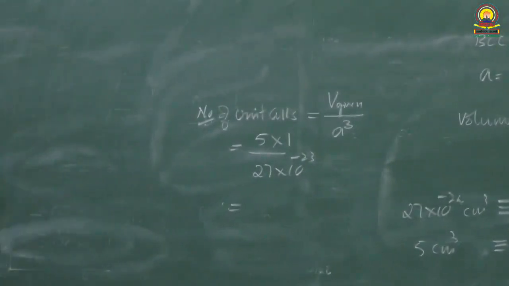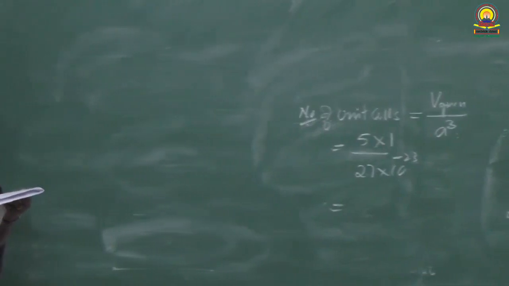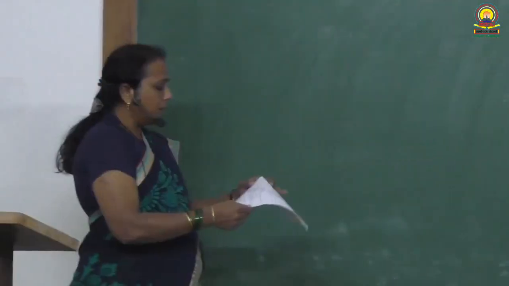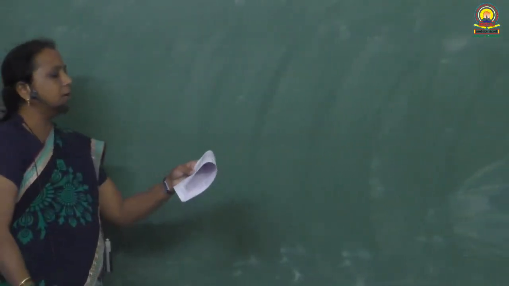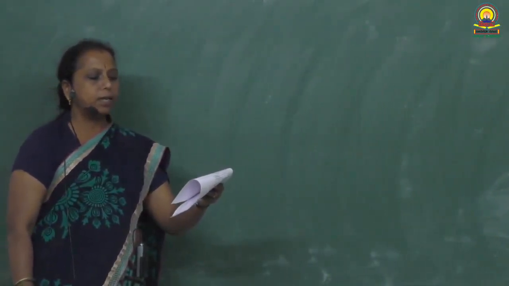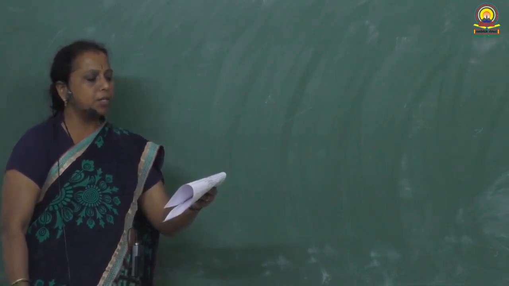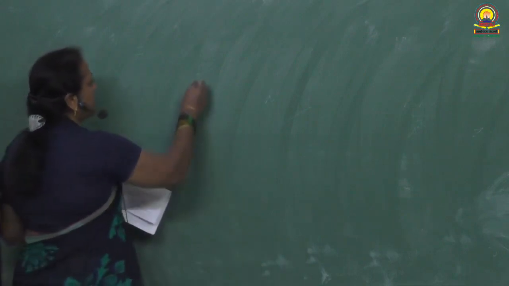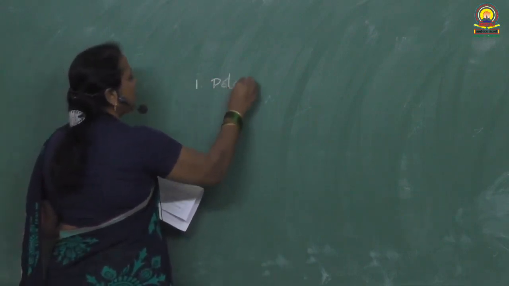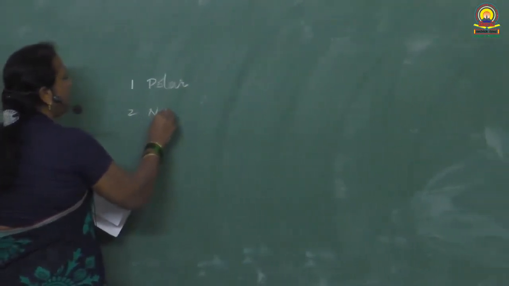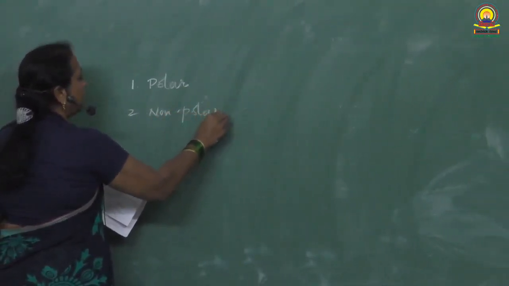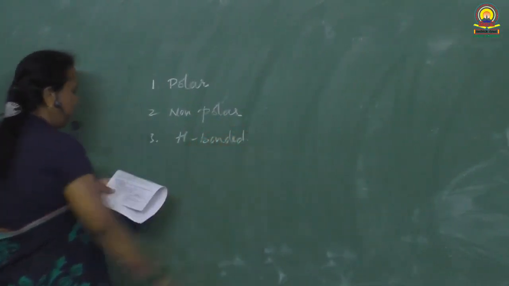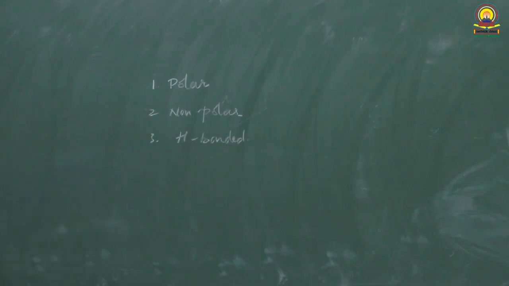Let us take the 17th question we discussed. We shall take up now 3 marks questions. Based on the intermolecular forces, name the 3 types of molecular solids. Mention the forces of attraction in them. The 3 types of molecular solids are: number 1, polar molecular solids; number 2, non-polar molecular solids; number 3, hydrogen bonded molecular solids.